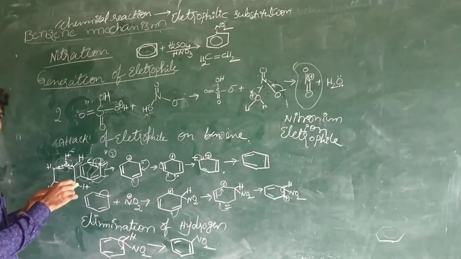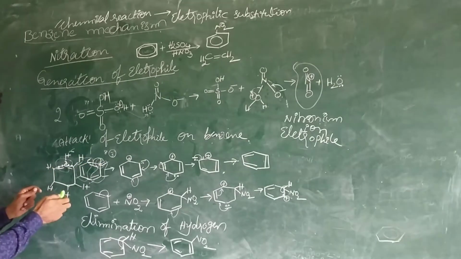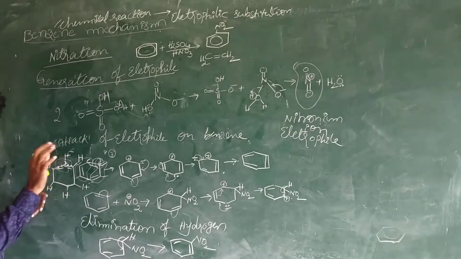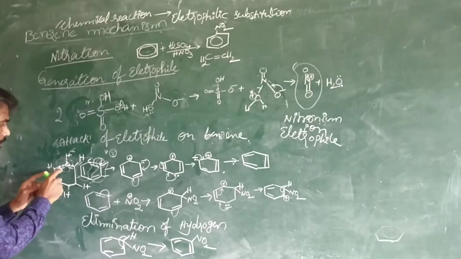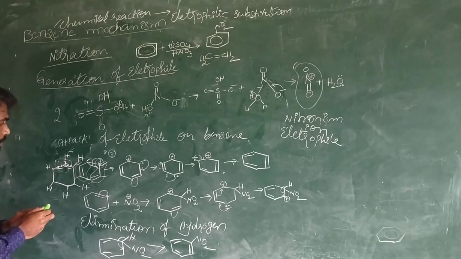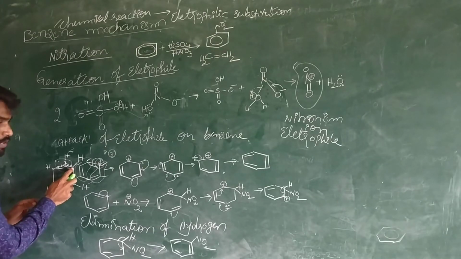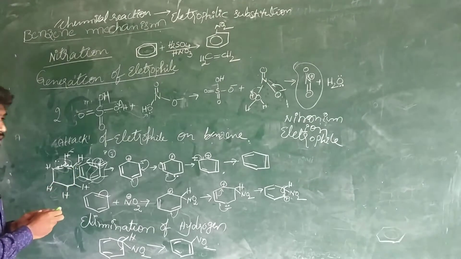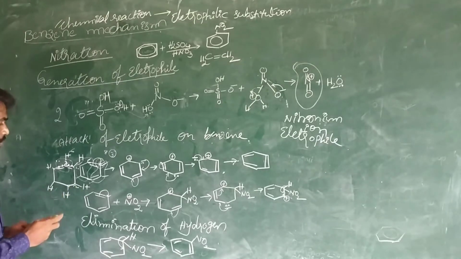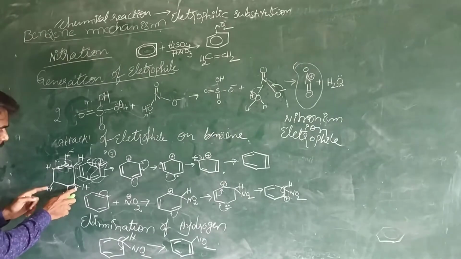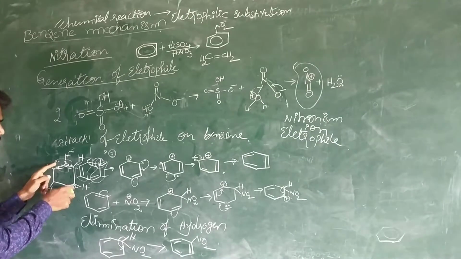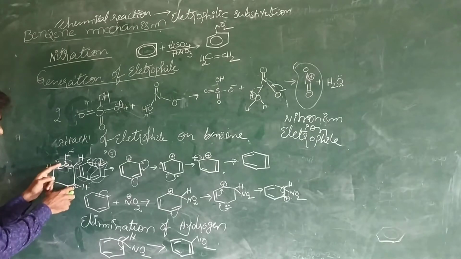But now we are placing 3 double bonds, and each double bond carries 2 electrons, right? Now 6 electrons are only sufficient for 3 carbons. This carbon atom has 6 electrons; I have given 2 electrons to this carbon. This carbon also has 6 electrons, and I have given 2 electrons. So now the 3 double bonds, this is 1 double bond, 1 double bond, 1 double bond, are finished. The electrons are taken by these 3 carbon atoms.